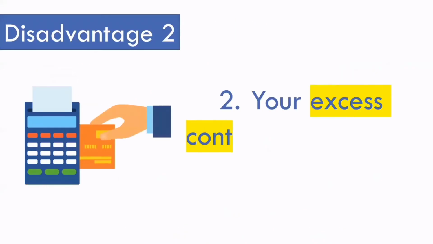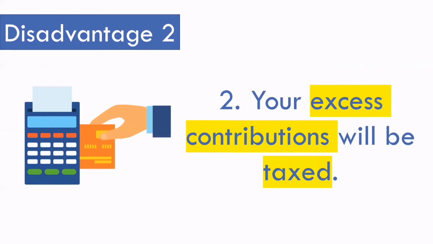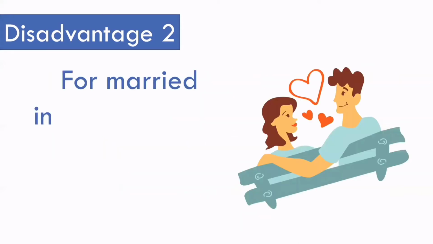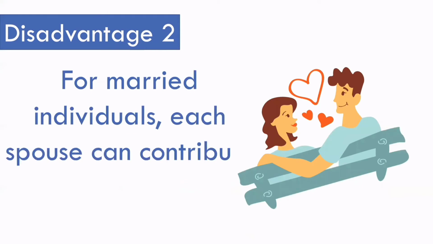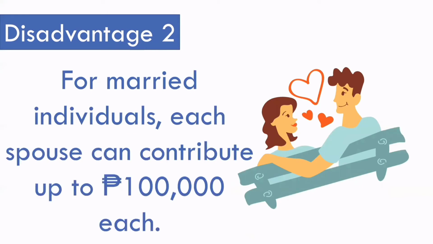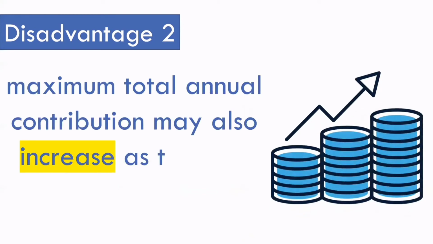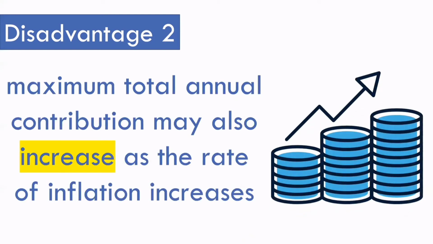The next disadvantage is your excess contributions will be taxed. Any excess contributions will be taxed. Currently, the maximum total annual contribution is 100,000, except for overseas Filipinos who can contribute up to 200,000 annually. For married individuals, each spouse can contribute up to 100,000 pesos each. Please note that the maximum total annual contribution may also increase as the rate of inflation increases.